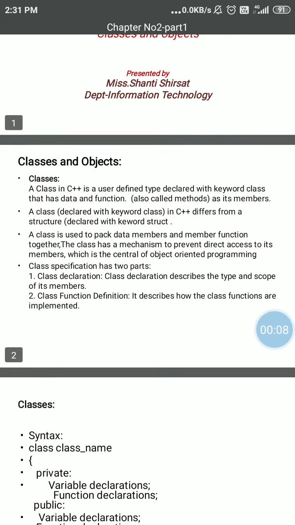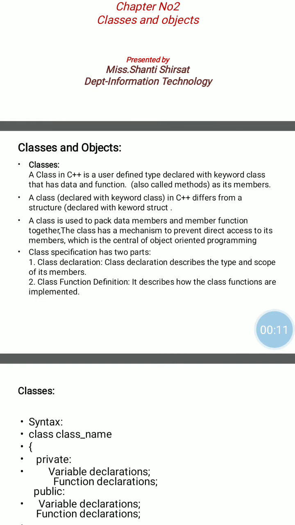Classes and objects. Class is a user defined data type, meaning we can give any name to the class, but we declare a class using the keyword class. Similar to a structure, where we use the keyword struct, here we use the keyword class. The class contains data members and member functions.